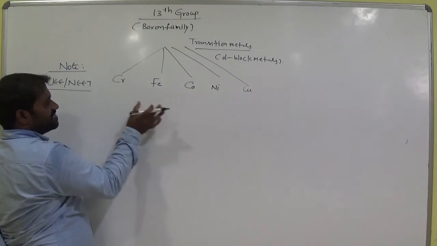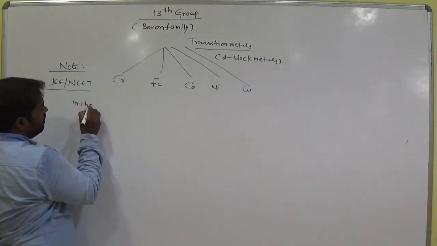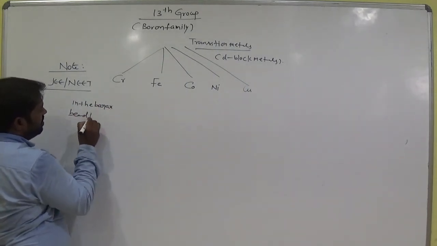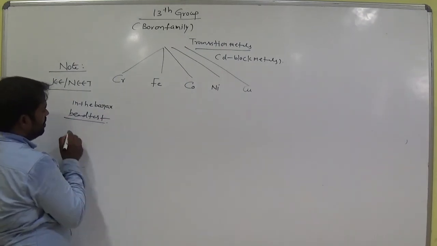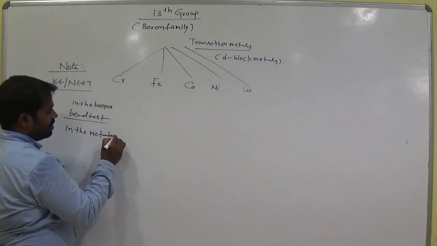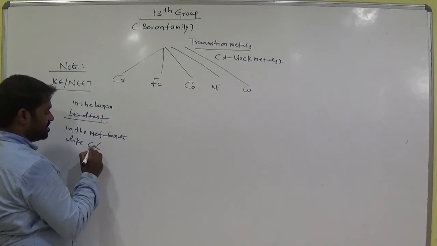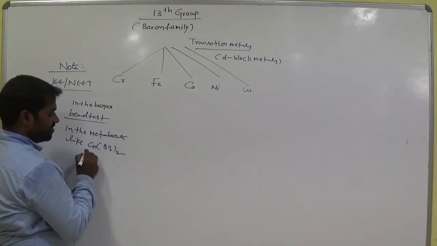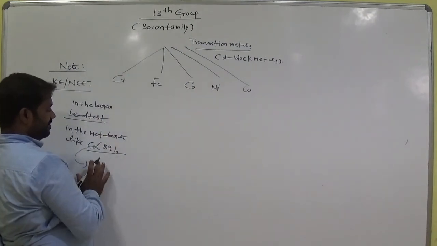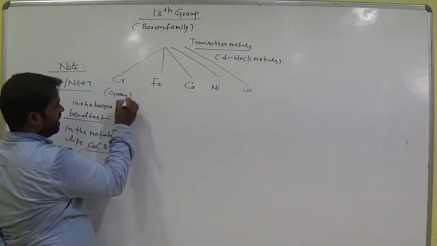So when chromium is present in the borax bead test, in the metaborates like Co(BO2)2, this metal may be, suppose chromium here, it is in green color flame.